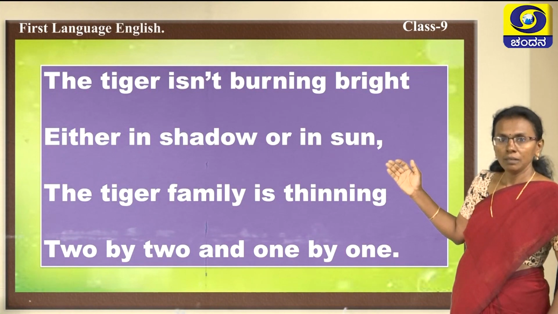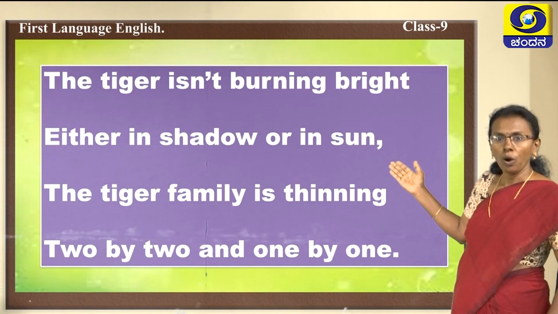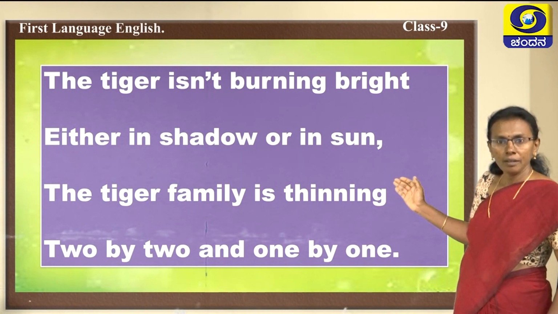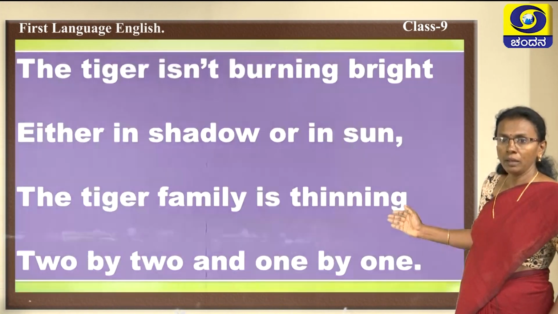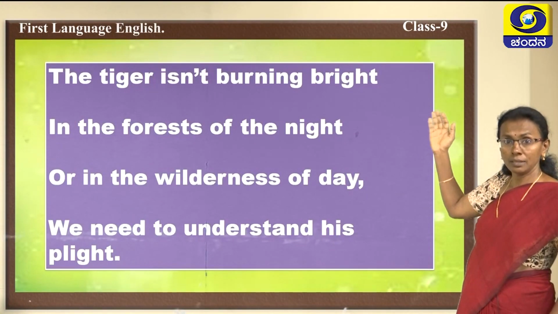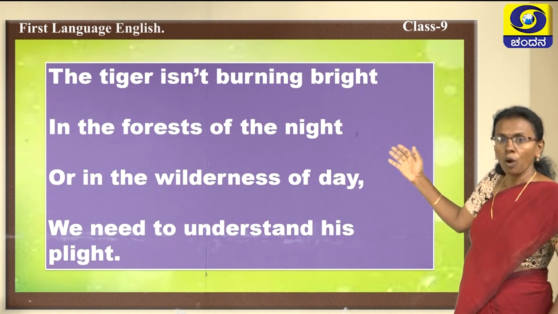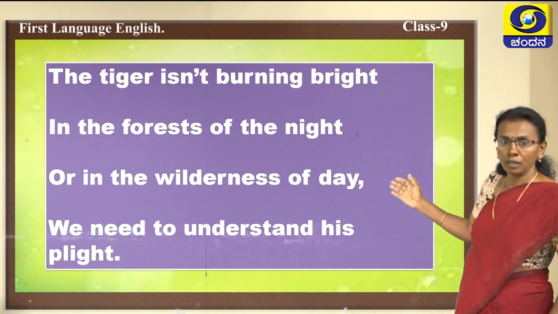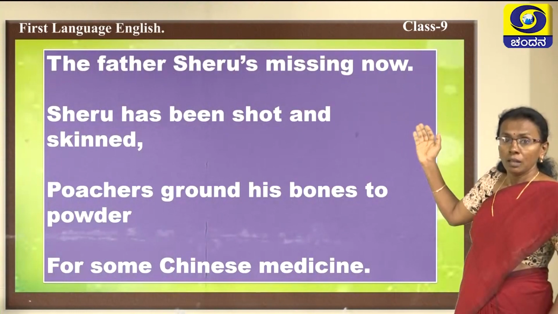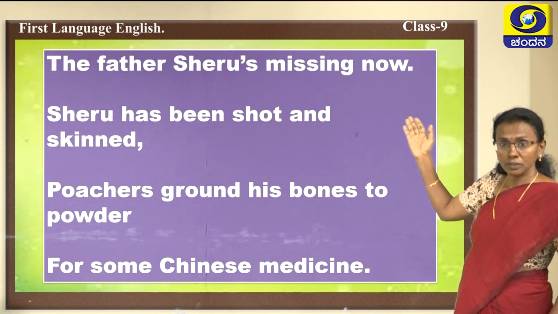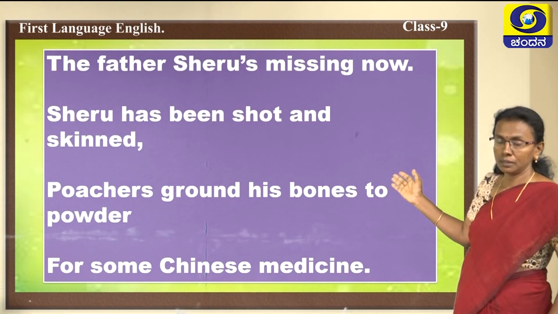Now come to the poem. The tiger isn't burning bright, either in shadow or in sun. The tiger family is thinning, 2 by 2 and 1 by 1. The tiger isn't burning bright in the forest of the night or in the wilderness of day. We need to understand his plight. The father Sheru's missing now. Sheru has been shot and skinned.